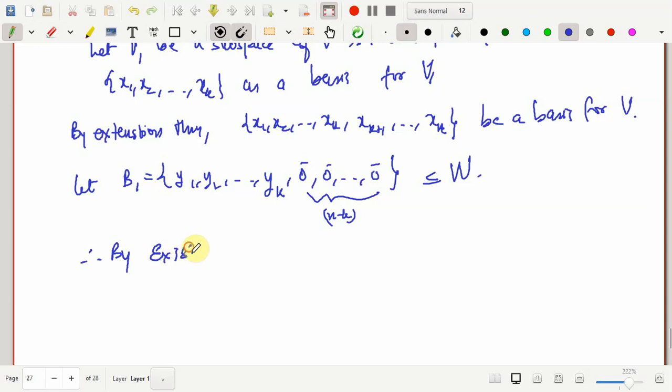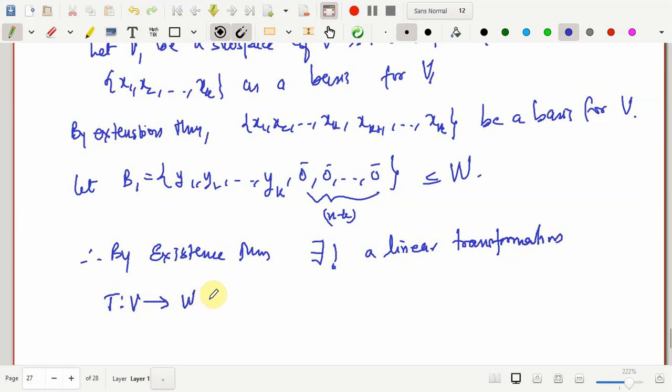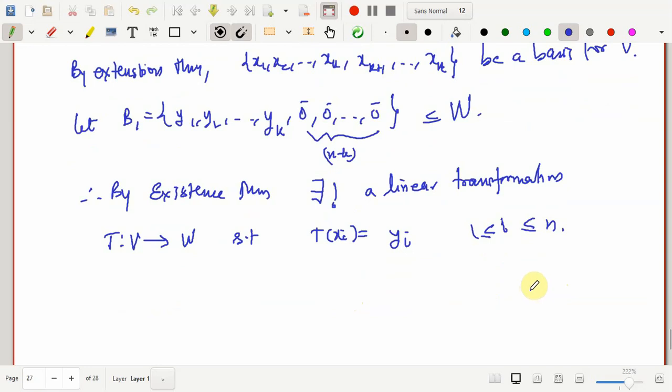Therefore, by the existence theorem, there exists a unique linear transformation T from V to W such that T of xi maps to yi for i varying from 1 to k.